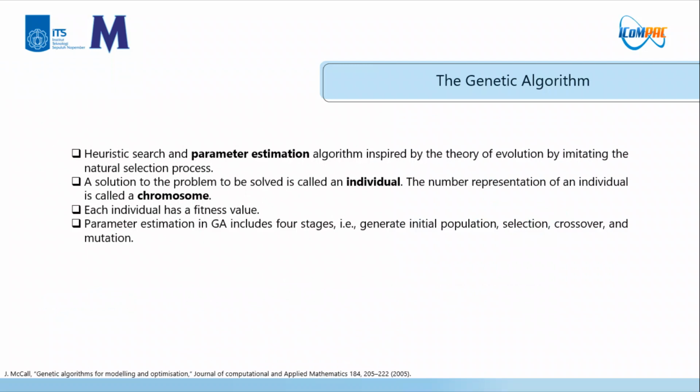Next, the genetic algorithm. A genetic algorithm is a heuristic search and parameter estimation algorithm inspired by the theory of evolution by imitating the natural selection process. A solution to the problem to be solved is called an individual. The number representation of an individual is called a chromosome. In our case, the individuals are the state variables of the model, while the chromosomes are the set of model parameters that are to be estimated. In GA, each individual has a fitness value, which is a real number that states how well an individual fits the problem. Parameter estimation in GA includes 4 stages, i.e. generate initial population, selection, crossover, and mutation.